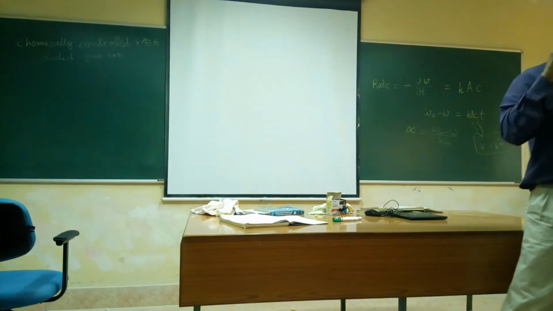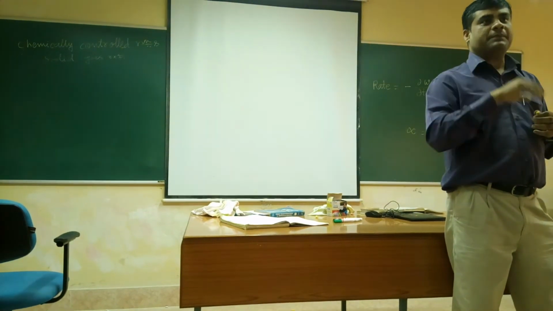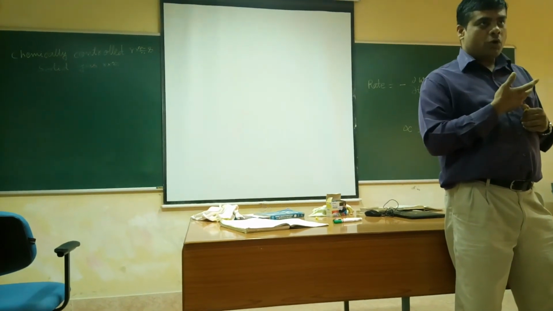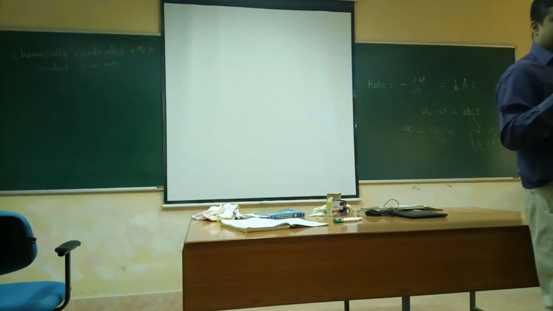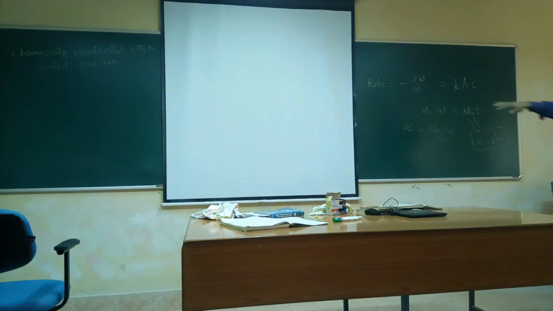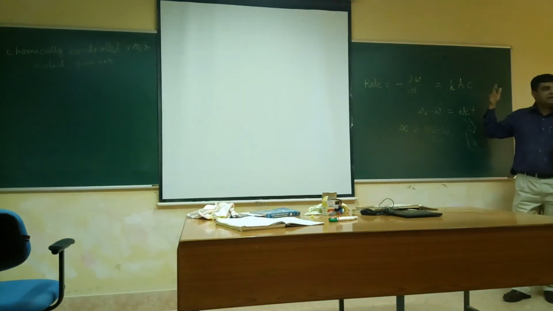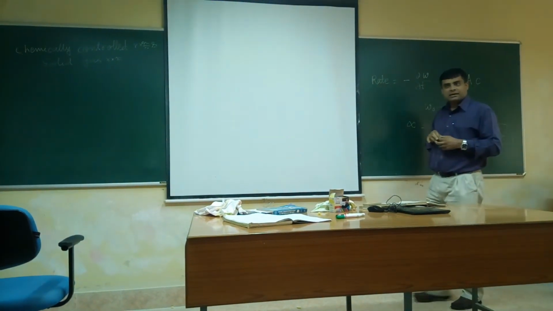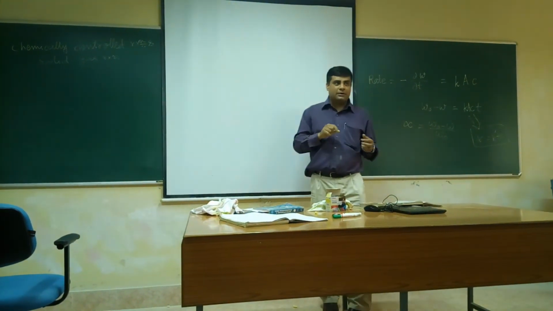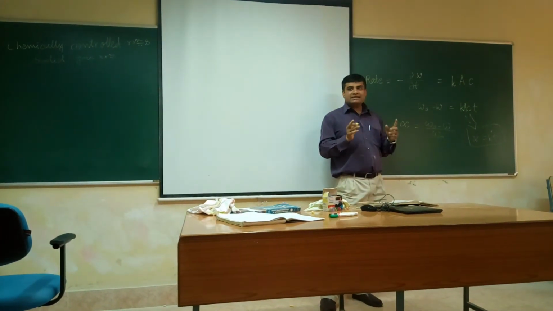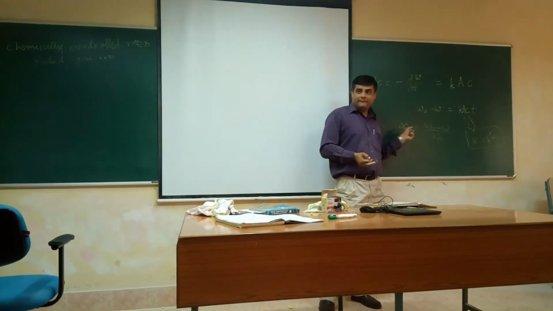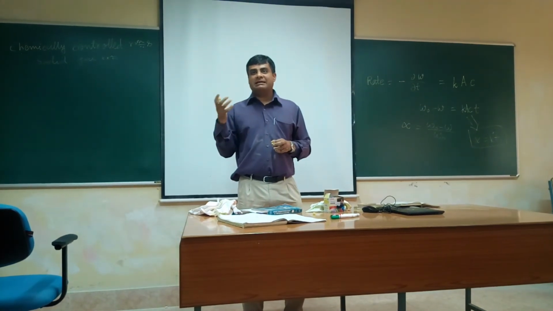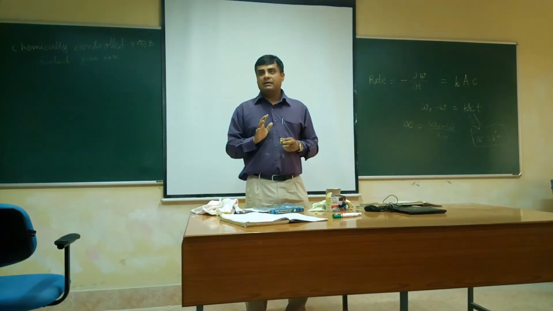So you put 4/3 pi r cube for the volume multiplied by the density rho to get the weight, and do minus dW/dt, equate it with 4 pi r square times c, and find out how the radius varies, and how radius is related to alpha. Then come up with the kinetic equation that relates G alpha equal to KT form.